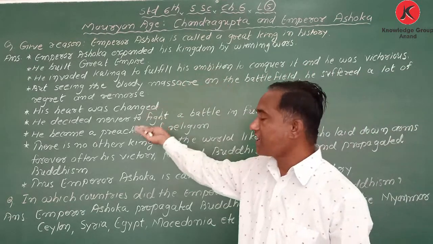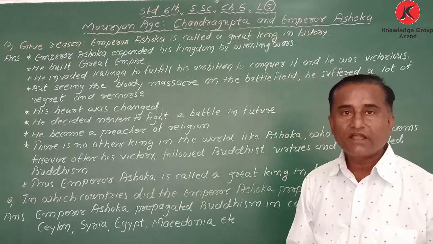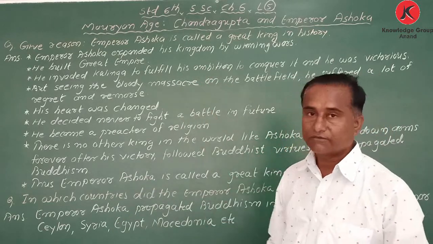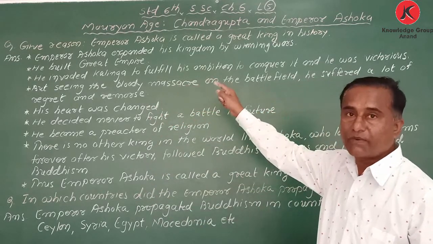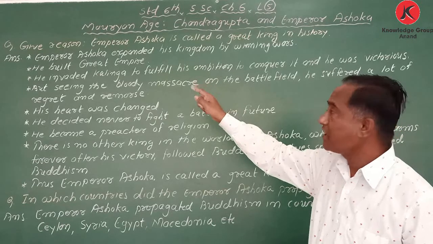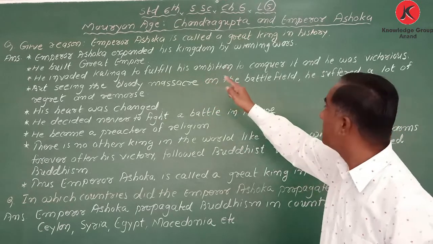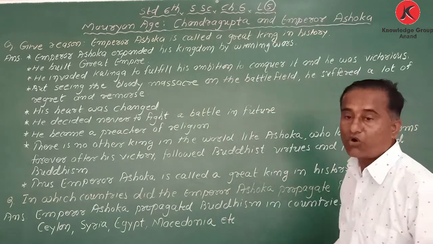Okay, some points I have written. We'll read and we'll discuss. Number one, Emperor Ashoka expanded his kingdom by winning wars.